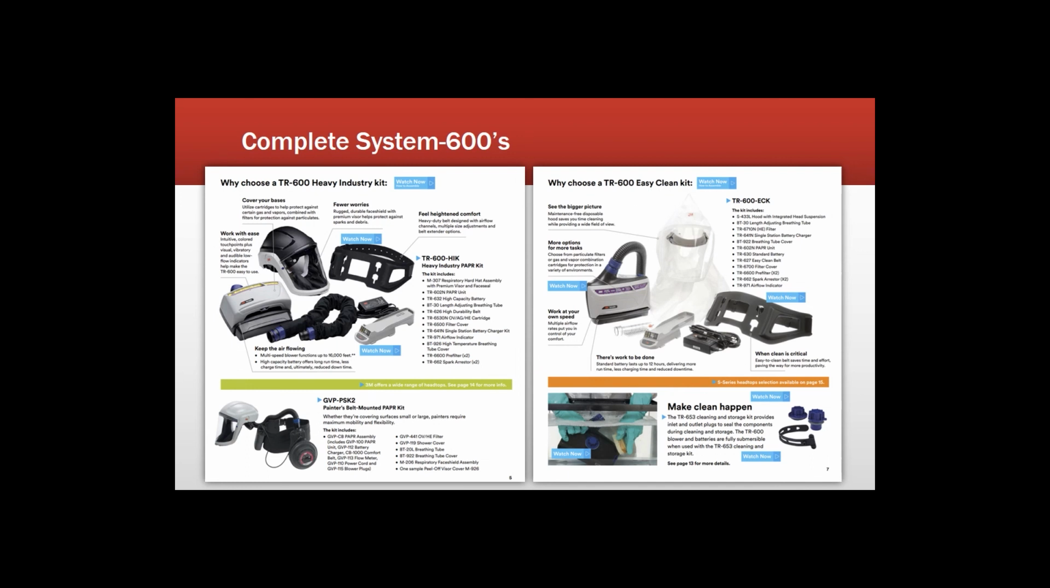Moving into the 600s, we're going to compare the TR600 Heavy Industry Kit versus the Easy Clean Kit. Now, as we discussed, the belt may or may not be different, but there is a difference in head top here. The Easy Clean Kit comes with the 433L hood, and that, again, as we discussed, has integrated head suspension. Now, the Heavy Industry Kit comes with an M307 head top.